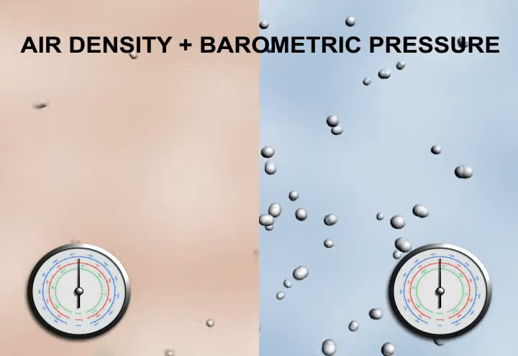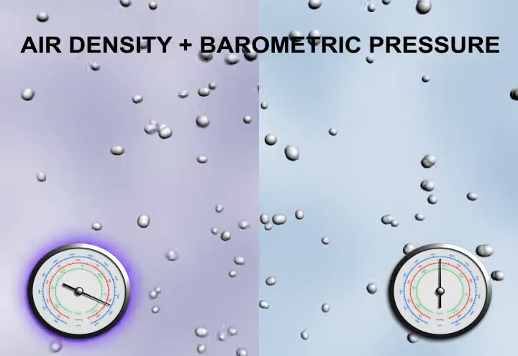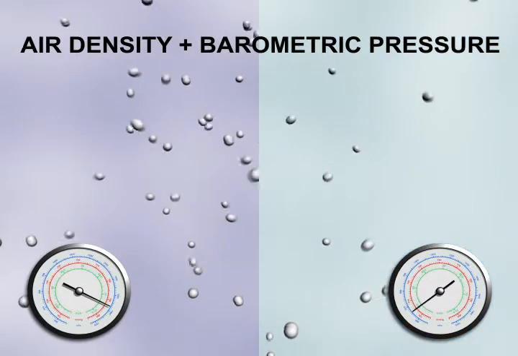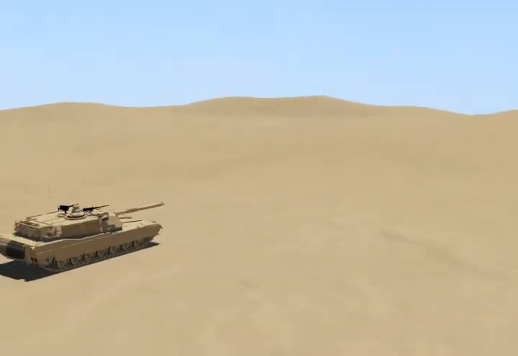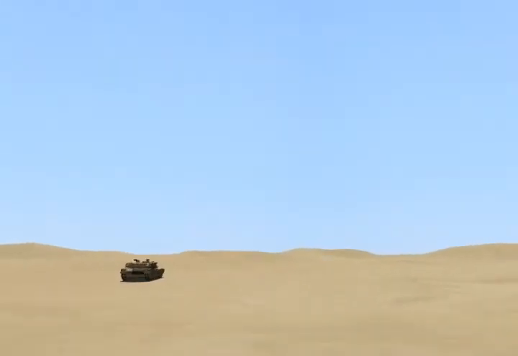Pressure has the opposite effect of air temperature. Increasing pressure increases the density. Decreasing pressure decreases the density. Altitude and high or low weather systems change the barometric pressure. Altitude has a greater effect on pressure than weather systems.